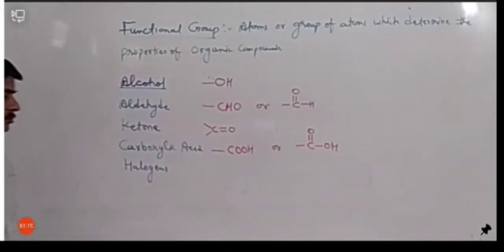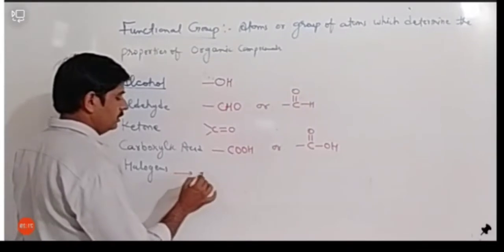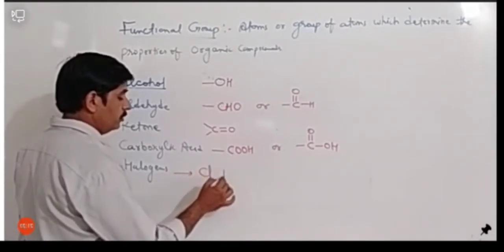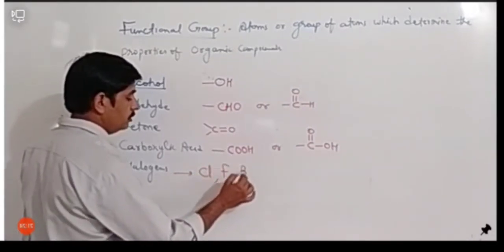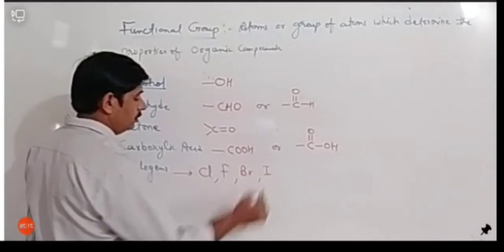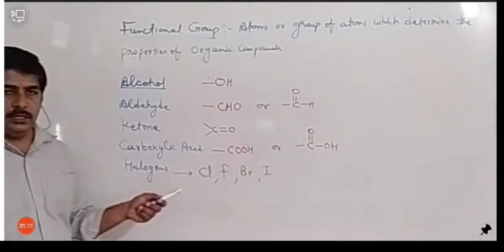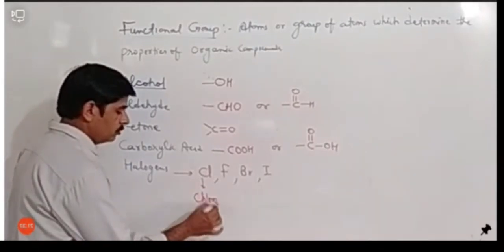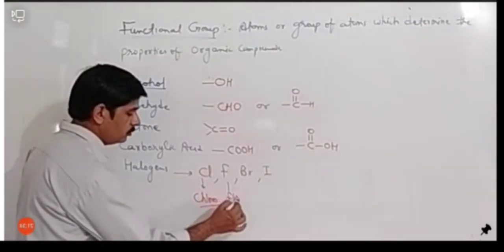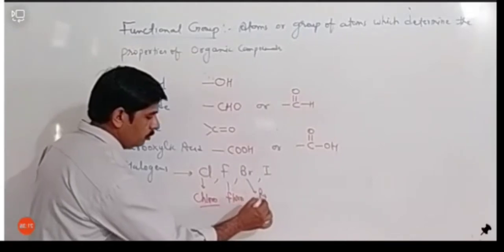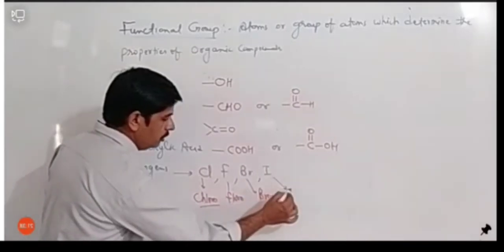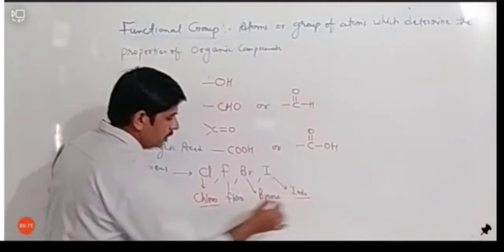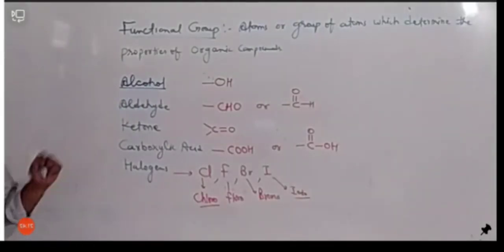As for halogens, we can say fluorine, chlorine, bromine, and iodine. All these are halogens. This is called fluoro, this is called chloro, this is called bromo, and this is called iodo. Okay, they are halogens and they are functional groups.